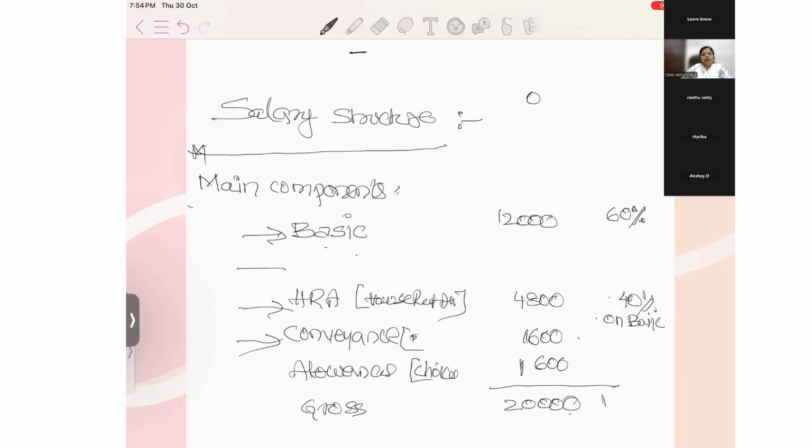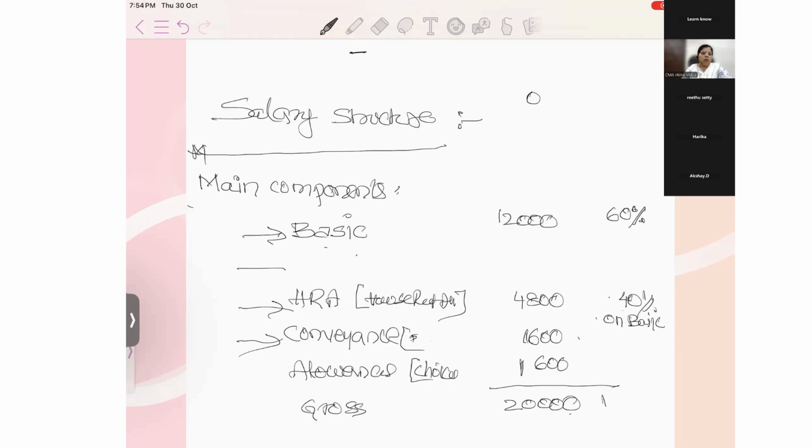These are the rates that the government actually said, but many organizations will not follow this. But if they follow, it is very good, because in future they will not get more complications from the PF department, ESI department and all. This HRA is not eligible for ESI.